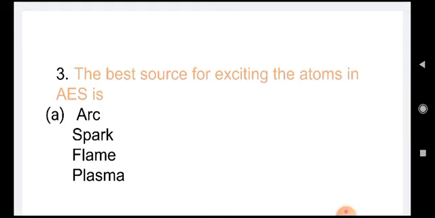The best source for exciting the atoms in AES is arc, spark, flame, plasma. Well, the correct answer is D, plasma. Plasma is the best source for getting atoms excited in AES.